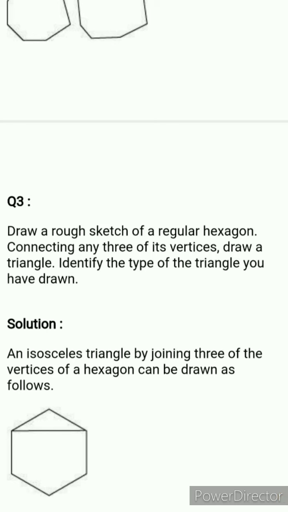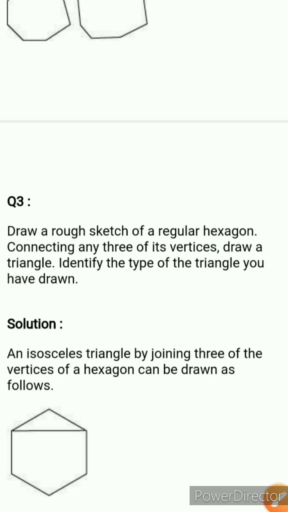And what we have to do, connecting any 3 of its vertices, आपको उसकी कोई सी भी 3 vertices को आपस में connect करना है। Draw a triangle, और उनसे एक triangle बनाना है। And after that you have to identify the type of triangle also. Clear? So first step is make a regular hexagon, second step is connect any 3 vertices, okay, third step is make a triangle, and the fourth step is identify the type of triangle.